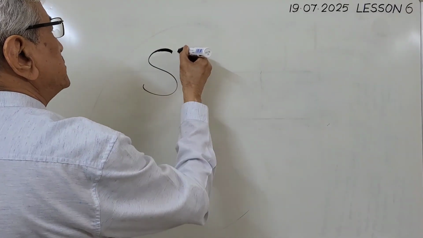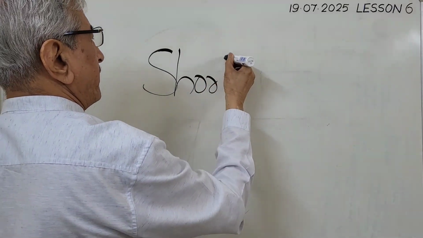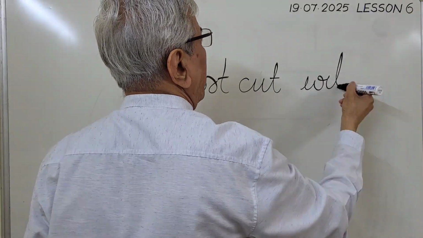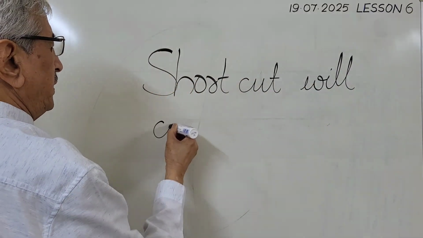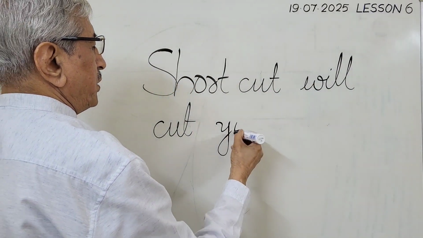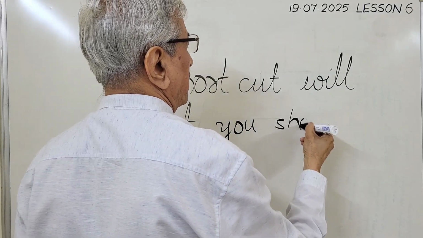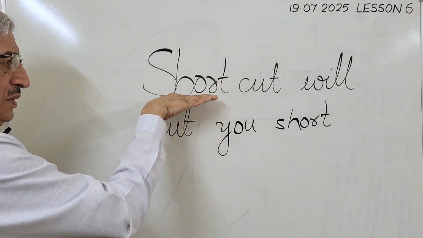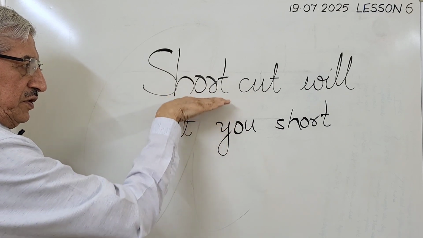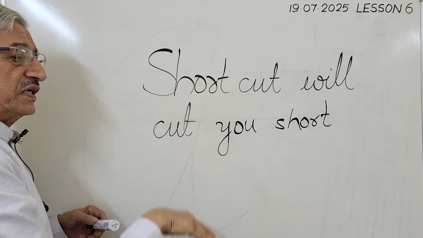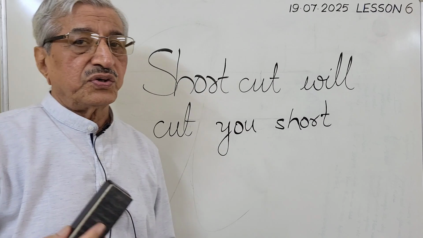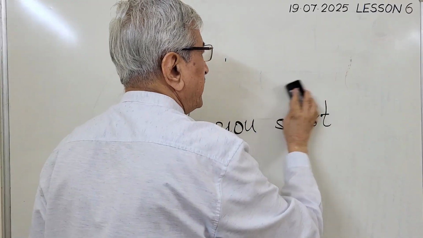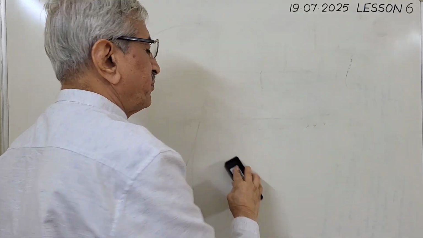I will write big sized letters. Shortcut will cut you short. See, the size is big, no? Between this line and this line, there is so much gap. That is the line spacing. So, we can decide the line spacing when we are writing on a plain, unruled paper.